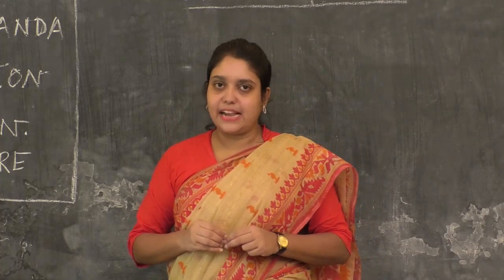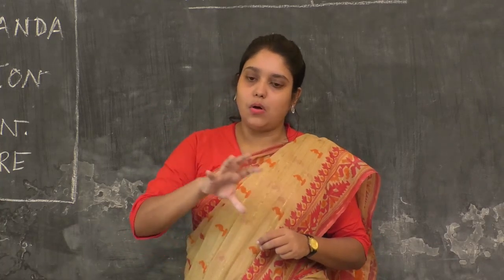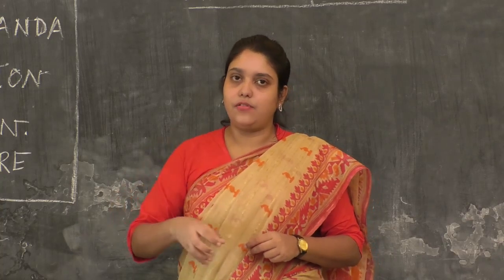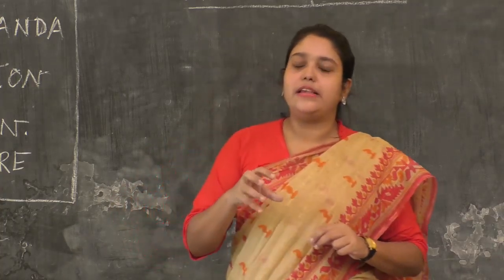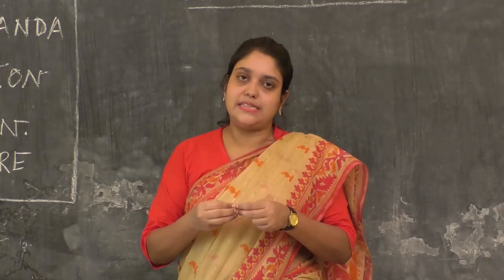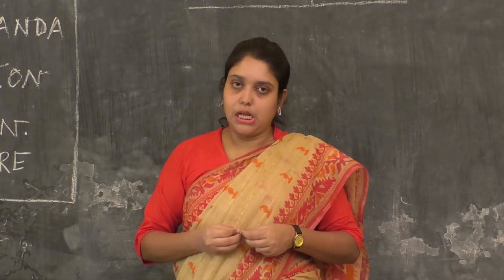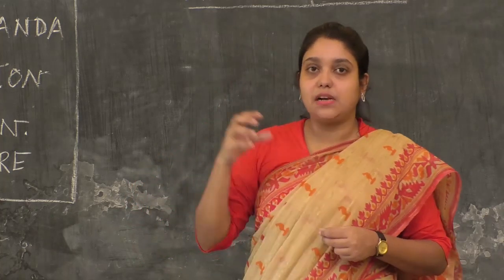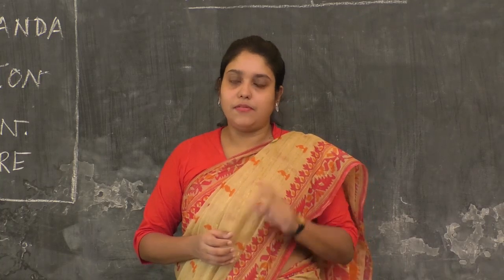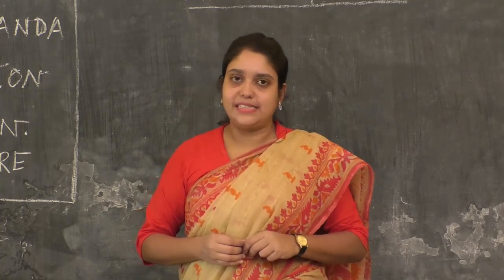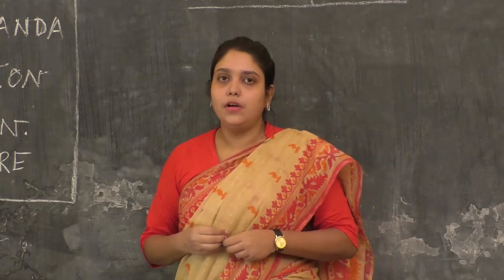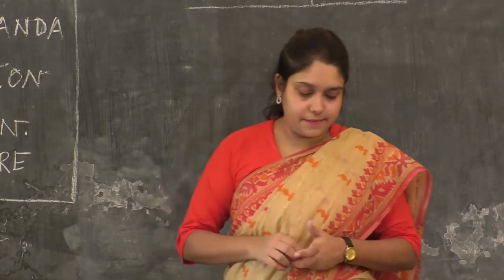It proves that almost all the mass and the total positive charge of an atom is concentrated at a very small space inside of an atom. This small space is called the nucleus of an atom. The volume of the nucleus is extremely less than the volume of the atom itself.